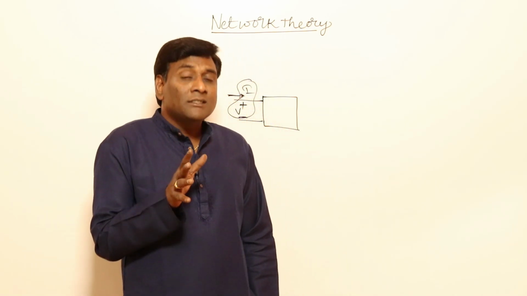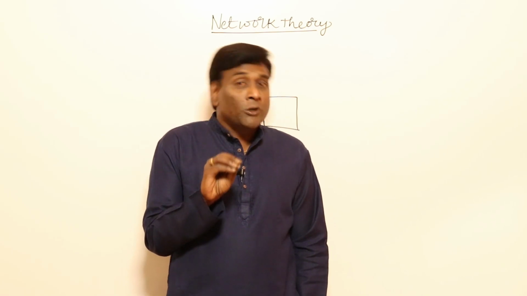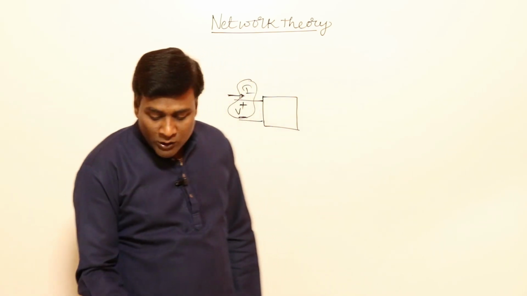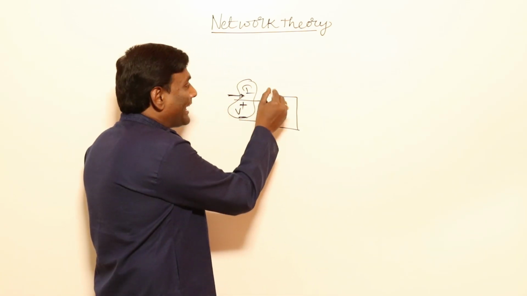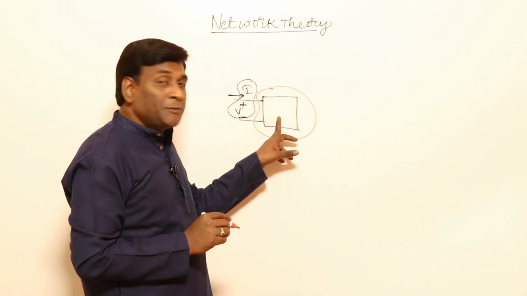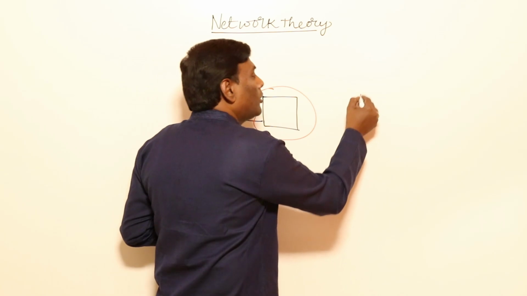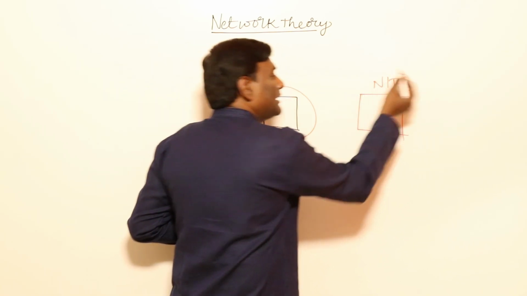So, for all systems, direct loading is not possible, and indirect loading is possible for all systems. Means that what we are going to do in network theory, we will take a physical system. We will analyze this physical system, and this particular thing will be mathematically modeled, which is nothing but a network.